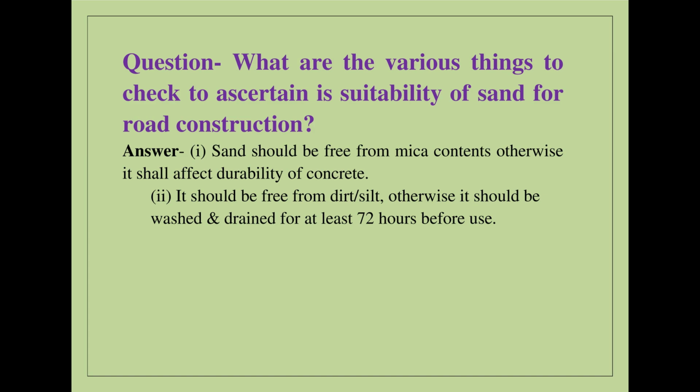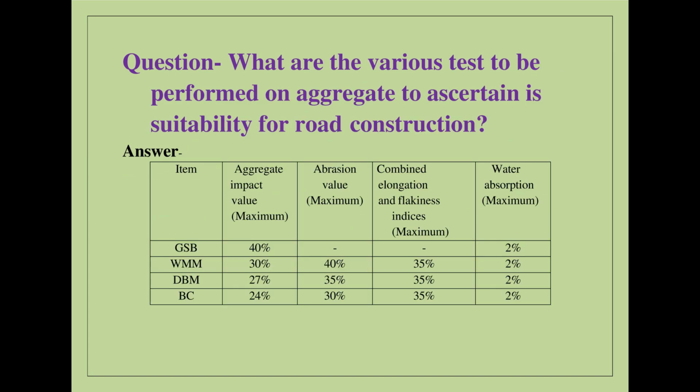Question: What are the various things to check to ascertain the suitability of sand for road construction? Answer: 1. Sand should be free from mica contents, otherwise it shall affect durability of concrete. 2. It should be free from dirt and silt, otherwise it should be wash drained for at least 72 hours before use.